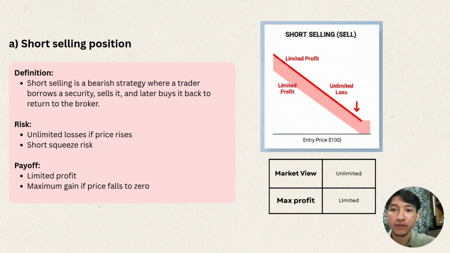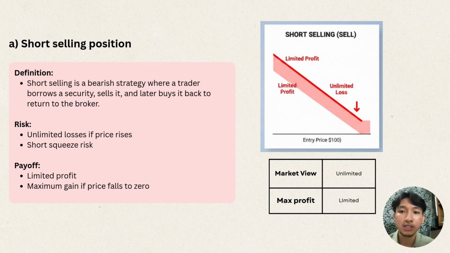Okay, now we move on to the short selling position. So here is the specific graph comparing a long position and a short selling position. How to read this graph: the horizontal lines stand for price, showing the stock price changing from left to right, and the vertical lines stand for the profit or loss. The middle horizontal line is your break-even point. So above is profit and below is your loss.